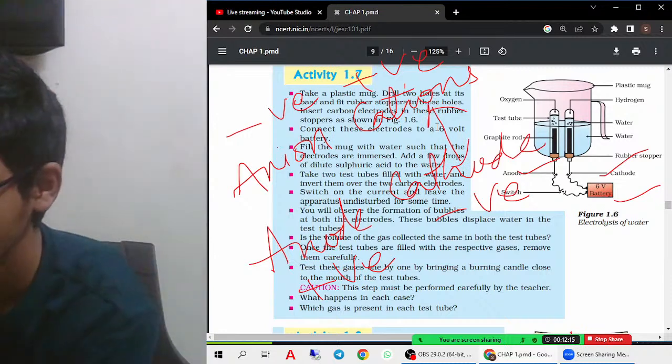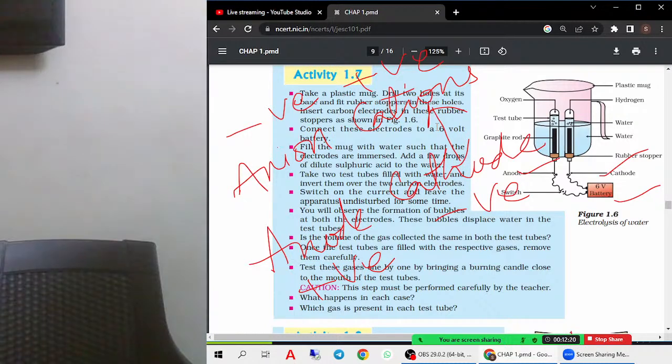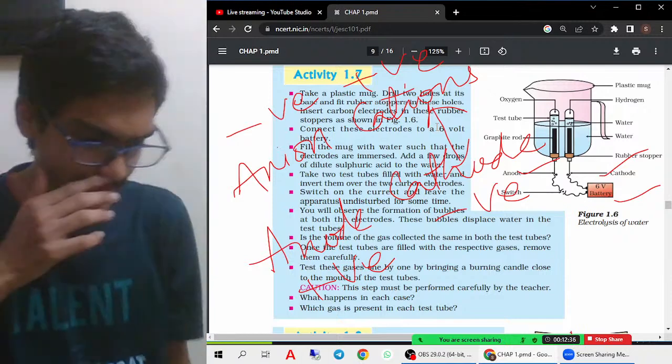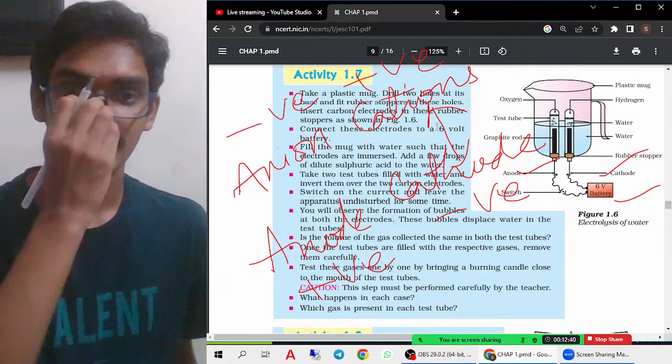Let me check, here is where I mainly get confused. Anode, cathode, anode. That is the important thing.